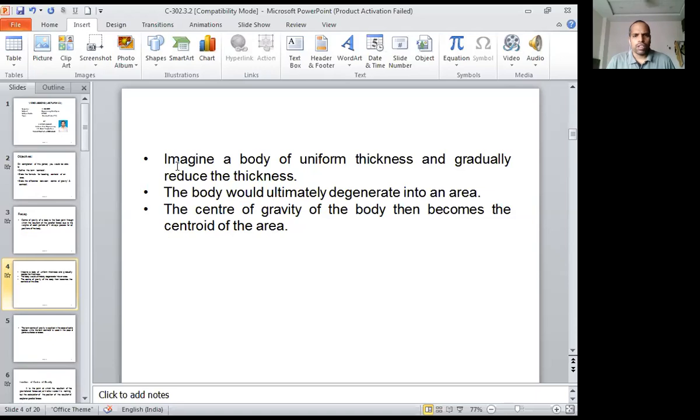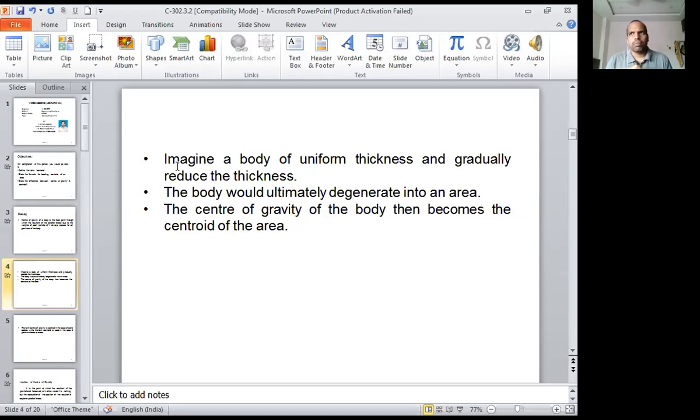In that case, such bodies ultimately reduce to an area instead of three-dimensional solid bodies. Areas mean only two dimensions, because the thickness is negligible.